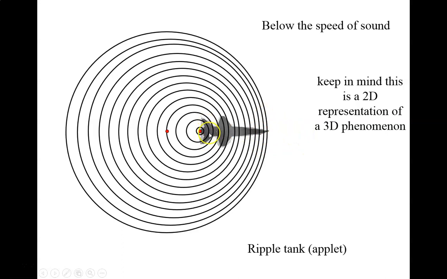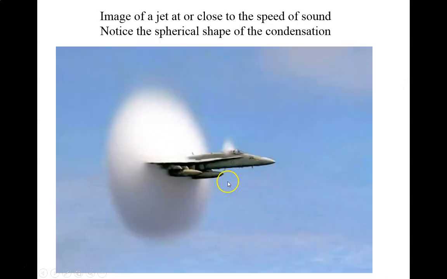So here we've got a jet, and these represent the sound waves. Now, sound waves aren't lines, they're compression waves, but we're going to use the lines to represent the compressions. The jet is traveling less than the speed of sound, and we're getting some Doppler shifting. We're getting a frequency increase over here and a decrease in frequency over here.